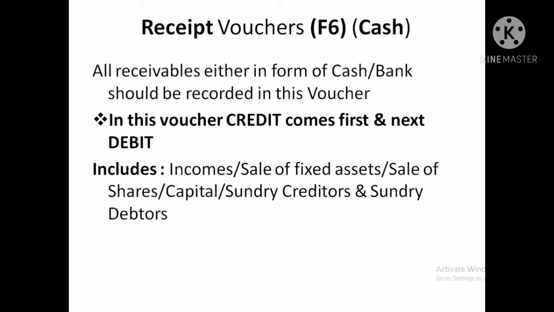Then at the time of recording the transaction in receipt voucher, we need to record the credit item, or credit ledger account, first. After that we go for what? Debit account. Is it clear? In case of receipt voucher you should record the credit ledger account first, then go for what?